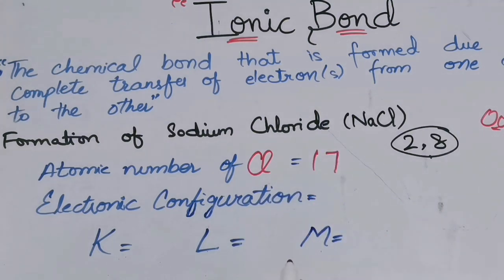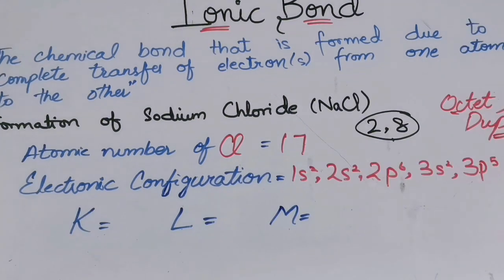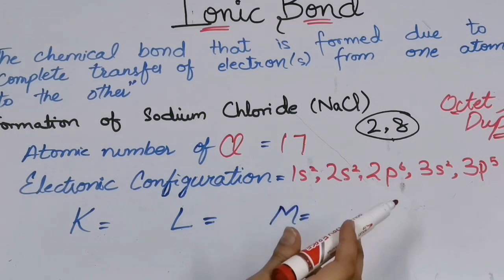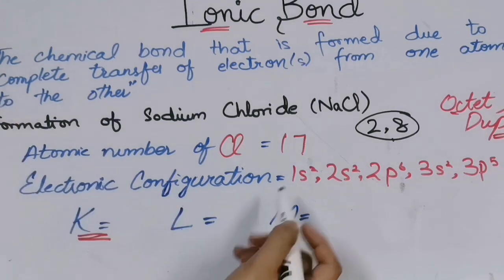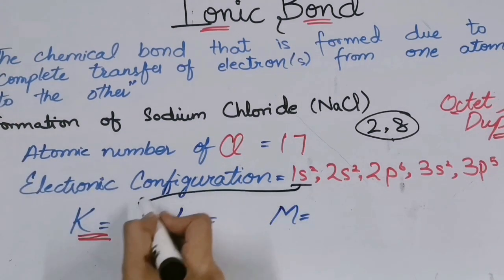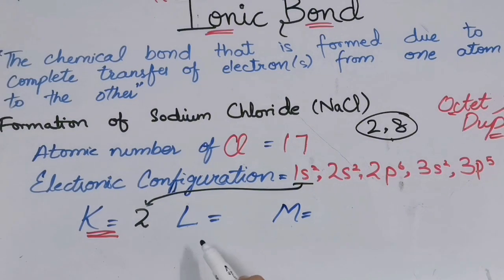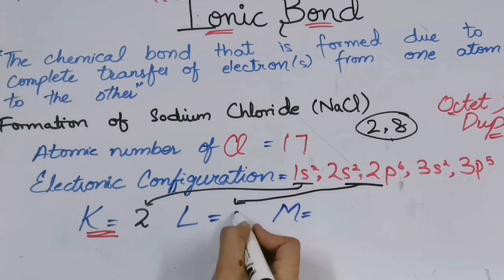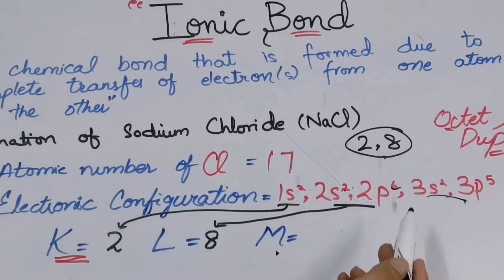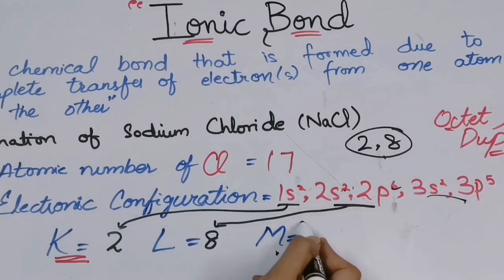Now we will write the electronic configuration of chlorine. So the electronic configuration of chlorine is 1s2, 2s2, 2p6, 3s2 and 3p5. Now how will we fill them in the shells? We know that the first shell accommodates 2 electrons, so the first 2 electrons will go in the K shell. The L shell holds 8 electrons, so these 8 electrons will go in the L shell. How many electrons are we left with? 7 electrons. So these 7 electrons will be filled in the M shell.